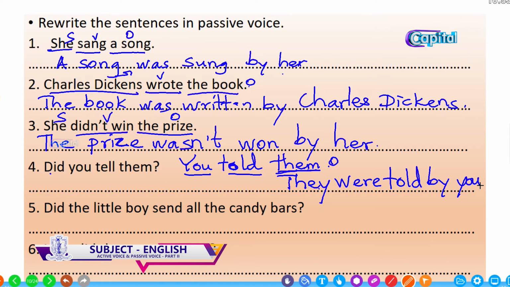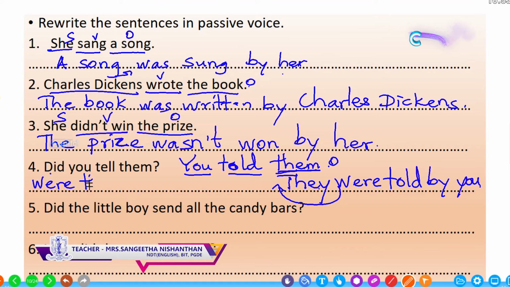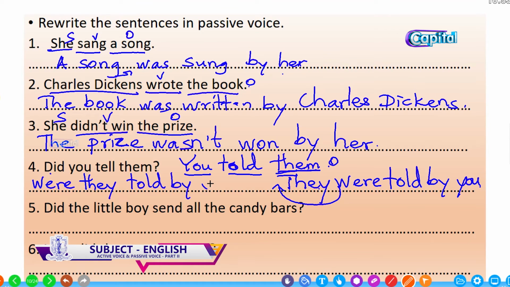This is the statement word order. But you have to change it into a question, a yes or no question. So bring the be verb to the beginning, and now the answer is: were they told by you? This is the answer.